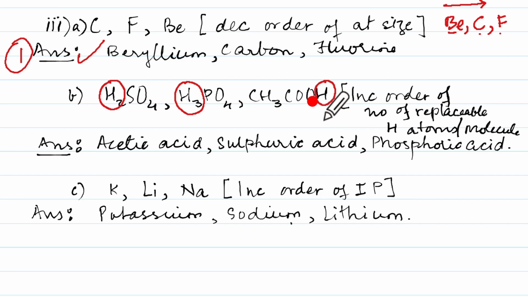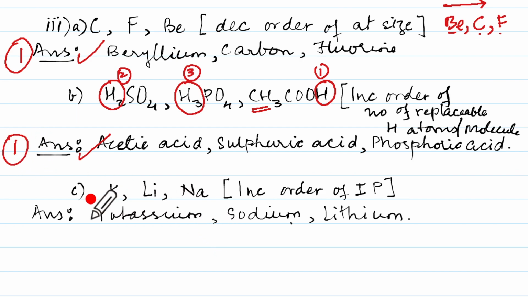Don't say this is H3 and this H4 hydrogens, because this is the methyl group. This is not the one which will be replaced when the reaction takes place. So we start with 1 replaceable hydrogen, 2 replaceable hydrogens, and 3 replaceable. So the order is first acetic acid, then sulfuric acid, and then phosphoric acid, and that's how you'll get your second mark here.